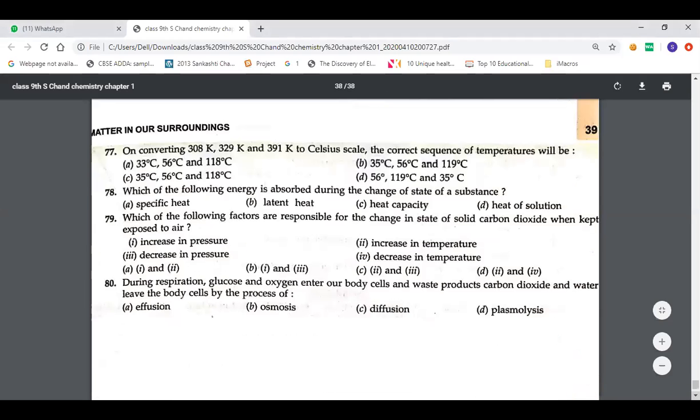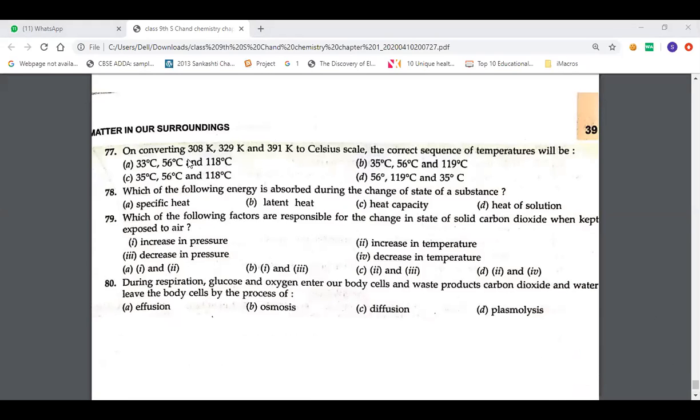Next one. On converting Kelvin to degrees Celsius, the temperatures will be 308 minus 273, 35. 329, 56. And 391, 118. So it's C option, 118. Who told 119? It's wrong.